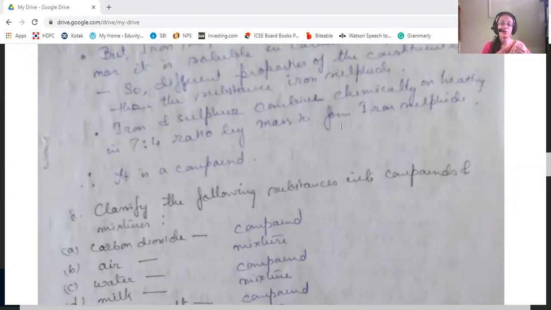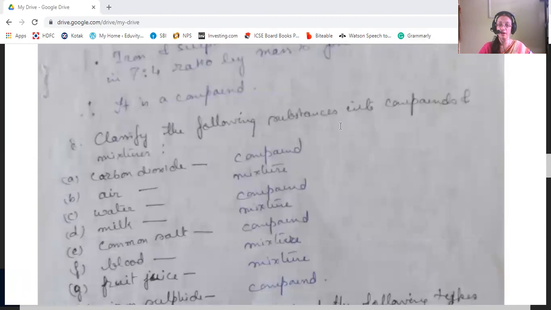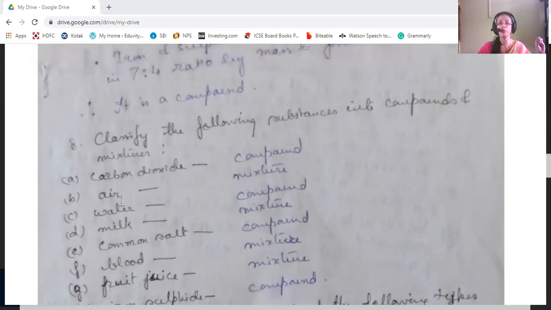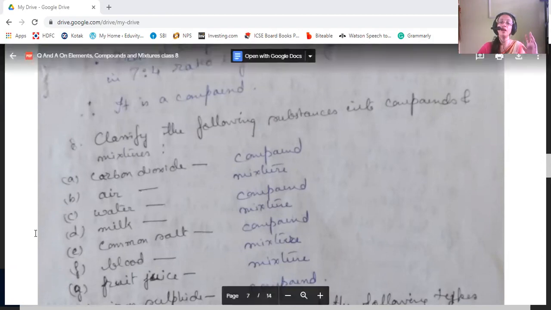First one is carbon dioxide. It is a compound because carbon and oxygen chemically combine together to form a compound. Then air. Air is a mixture because the constituent elements of the air are not chemically combined. Then water. Water is a compound, because its constituent elements, hydrogen and oxygen, are chemically combined together to form water. Then milk. The constituents of milk are not chemically combined, that's why it's a mixture.